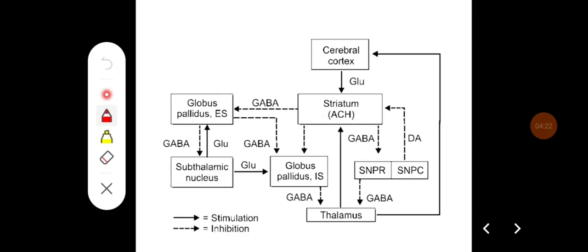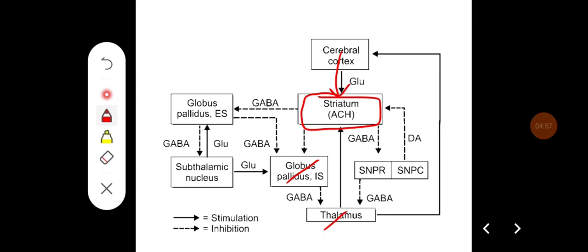So this is the circuit of the basal ganglia, where the main input nucleus is the striatum. It receives afferents from the cerebral cortex. Then you have direct and indirect pathways. From striatum, the information goes to the globus pallidus internus, then to the thalamus, back to the cerebral cortex, which forms a loop, which is the direct loop.